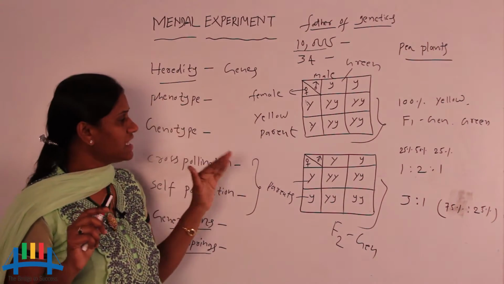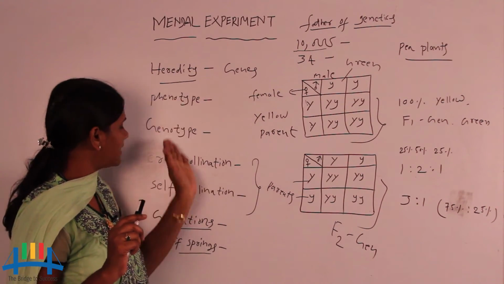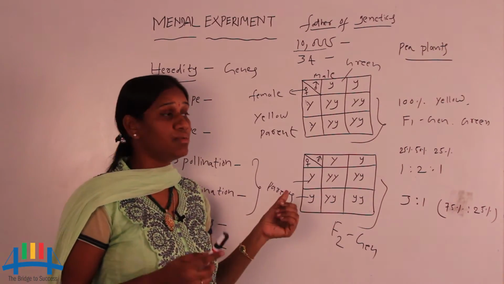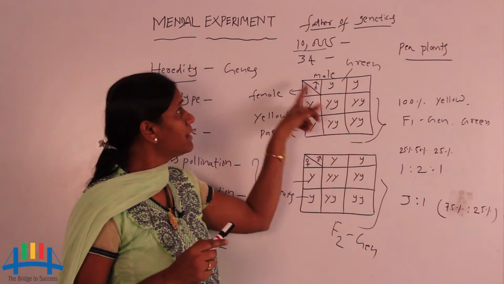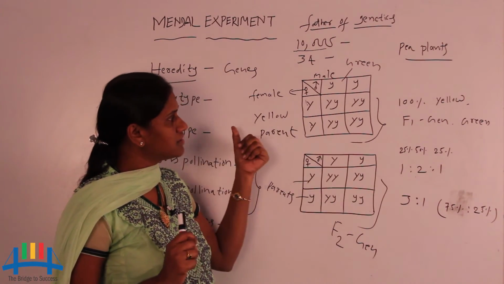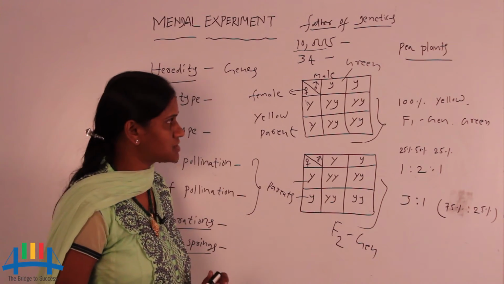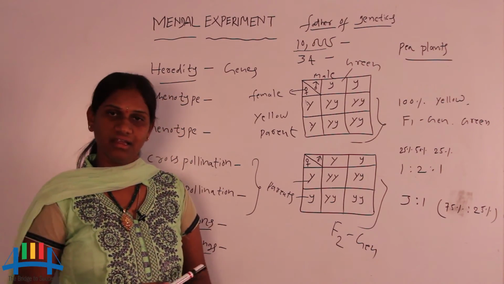So friends, totally, these charts show the monohybrid cross in pea plants by Mendel. Mendel did the experiment on pea plants for these phenotype and genotype ratios. This is the end of this video.